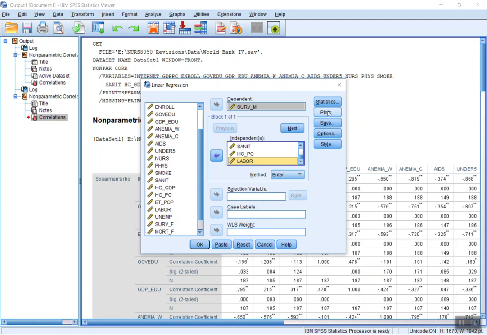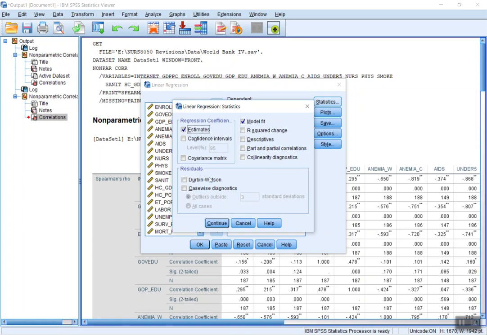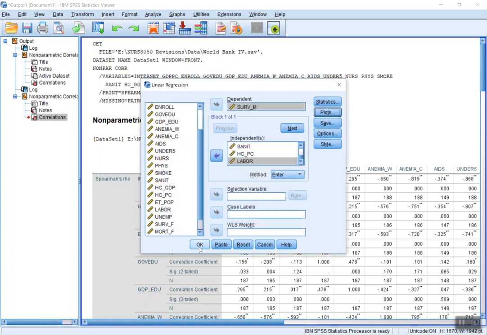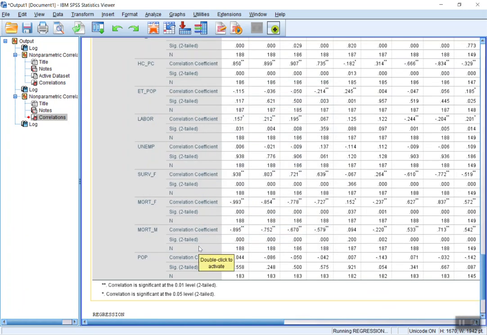Also, when we do this, take a look at the statistics, and that's fine there. Let's do plots, and we're going to do SD residuals on the y-axis and dependent variable on the x, and let's look at a histogram and a normal probability plot. So we're going to continue, hit OK.